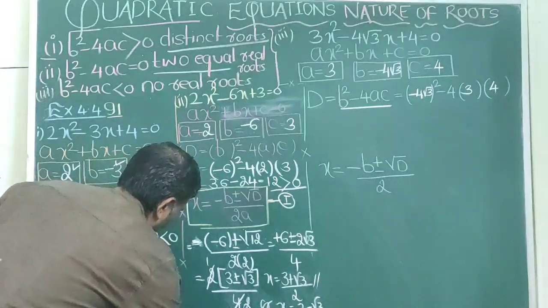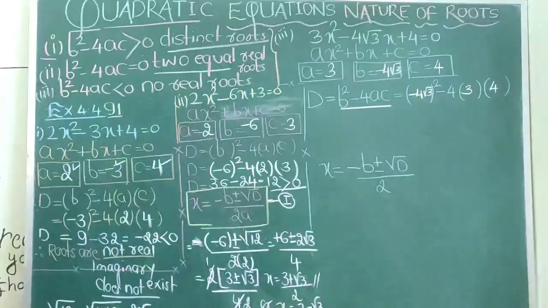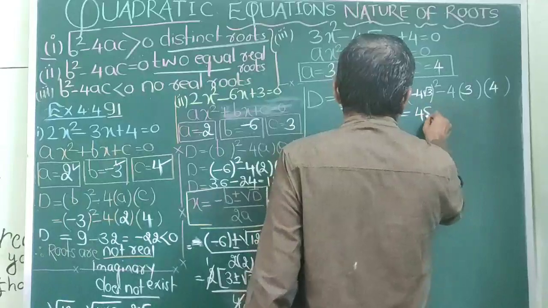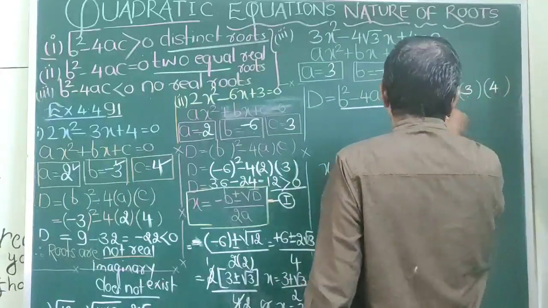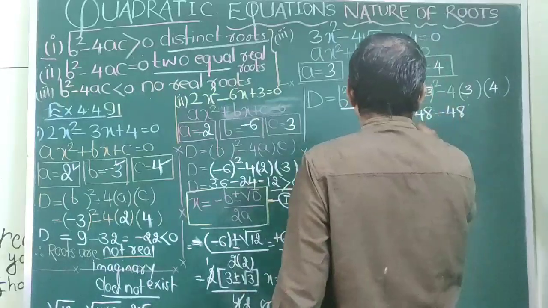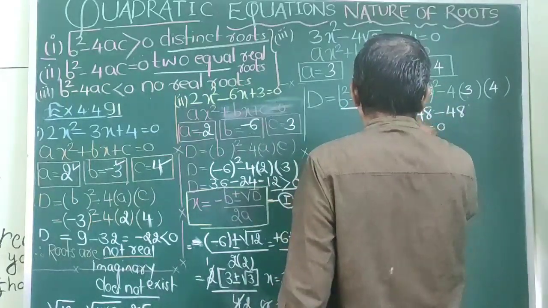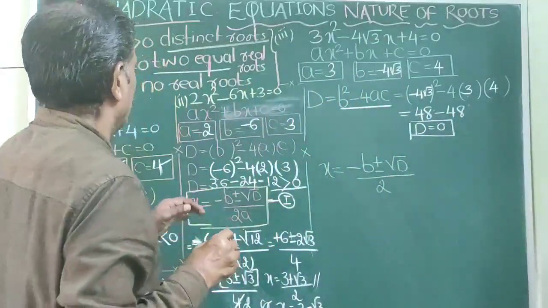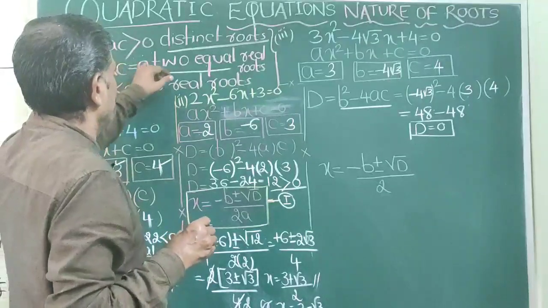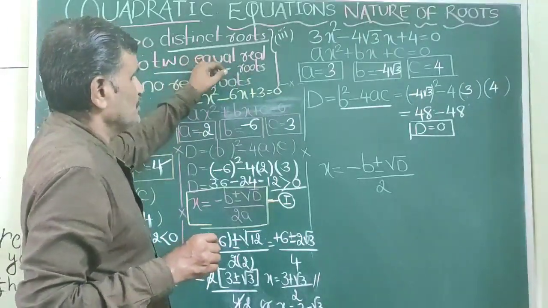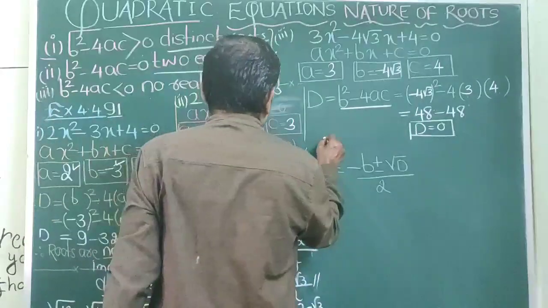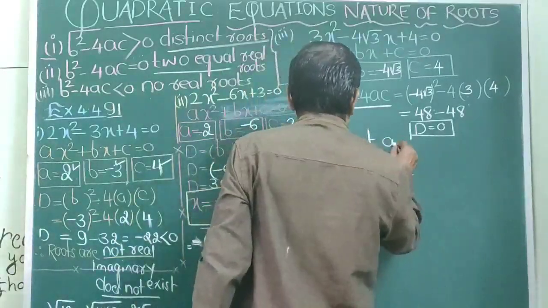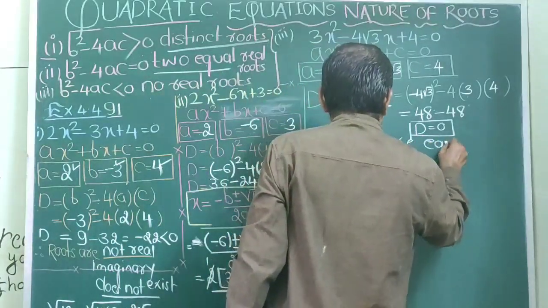so 16 3s are how much? 48. In the same way, this is 48, 4 3s are 12, 12 4s are 48. So what I got here is discriminant is equal to 0. Discriminant is equal to 0. And if discriminant is equal to 0, then we can say that roots are real, equal roots are there. So therefore I can say here that roots are equal and real.